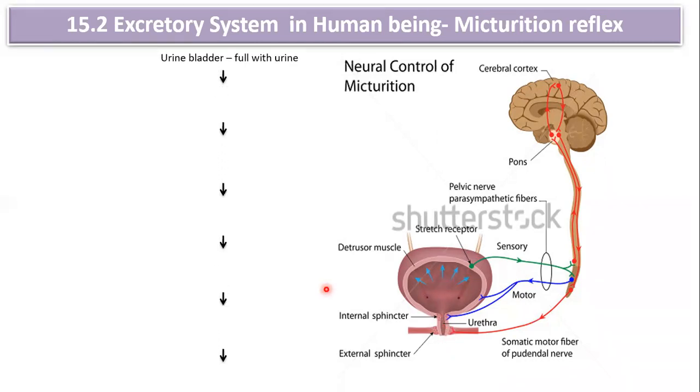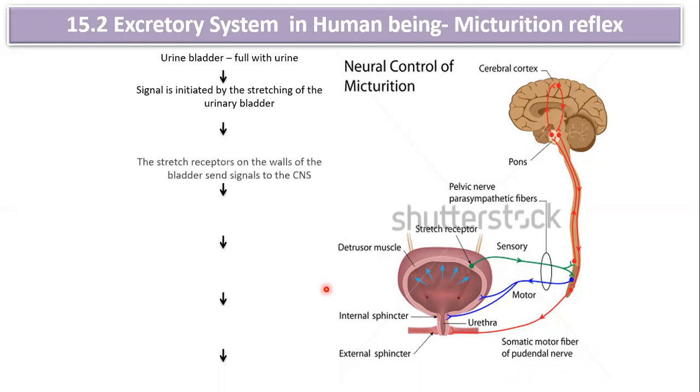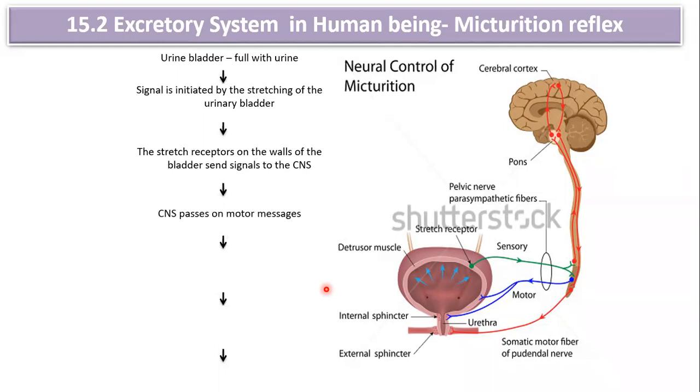First, your urinary bladder is full with urine. Next, the signal is initiated by stretching of the urinary bladder, because the urinary bladder has stretch receptors. Now the stretch receptor on the wall of the bladder will send a signal to the central nervous system via sensory neuron. Now the CNS passes on the motor message via motor neuron. Now that motor neuron will carry the message toward the urinary bladder and the urethral sphincter.